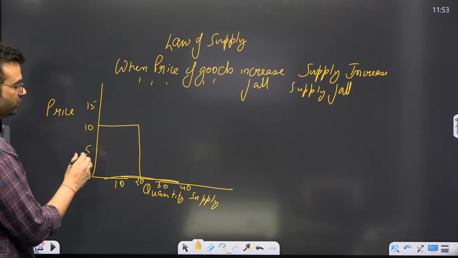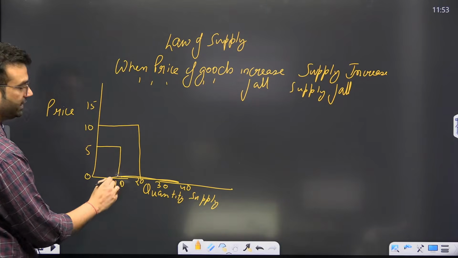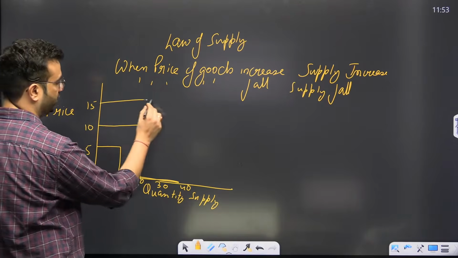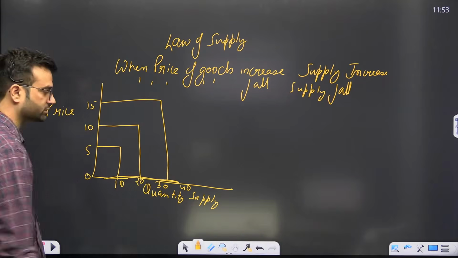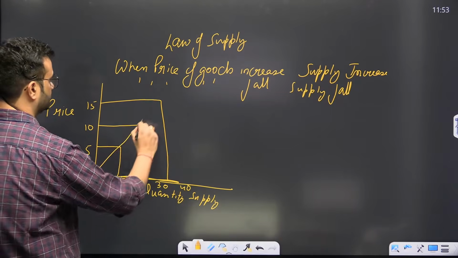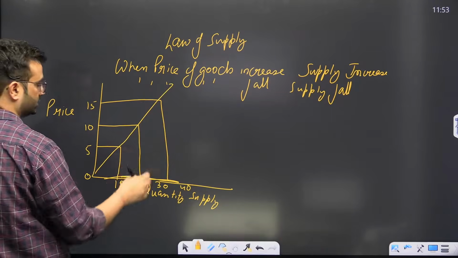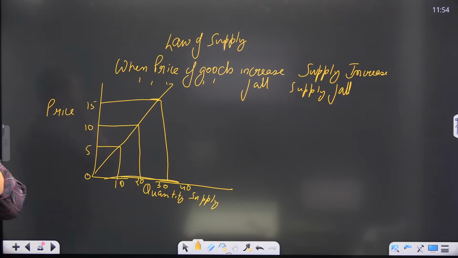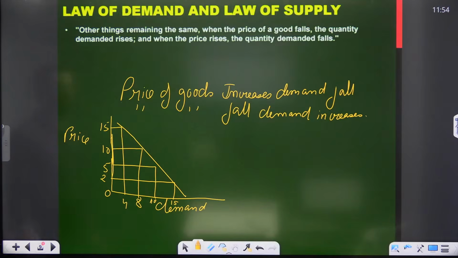Now if the price falls to 5, he will supply 10 goods because he will not be getting good returns. If the price increases to 15, he will supply 30 goods. So this is upward sloping. The law of supply is upward sloping. Is it clear to all of you?